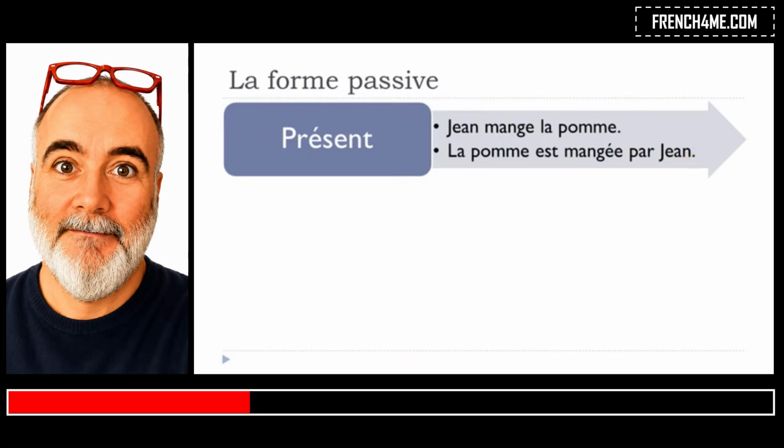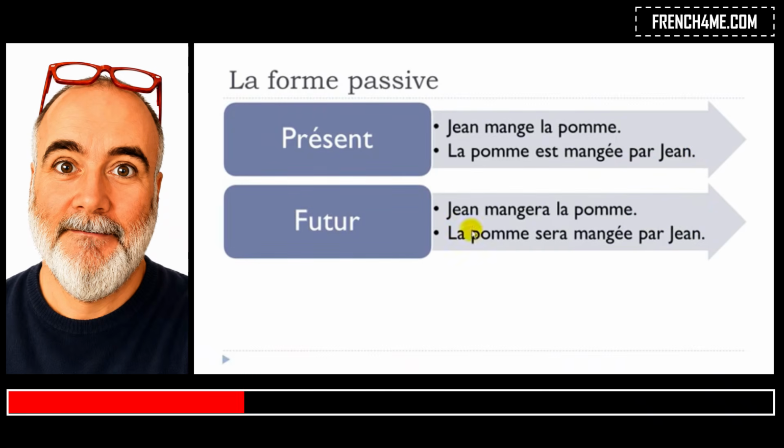But then now, let's see le futur. So the sentence will go like Jean mangera, so it's "will eat", la pomme. And then if you want to put this sentence at the passive form, then la pomme sera, so remember sera, it's the form of être at the future. So that's the only thing that will change.